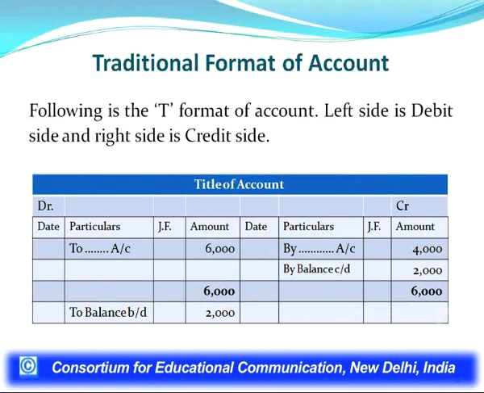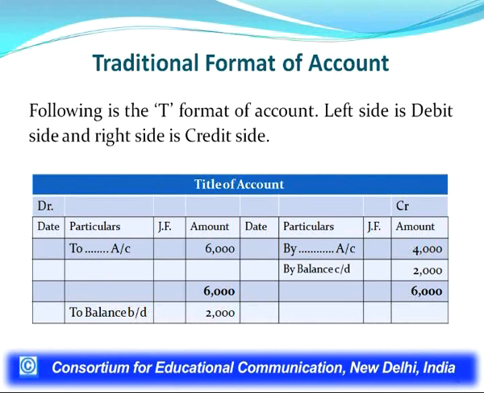Now, we will discuss this traditional format. The ledger contains many accounts. If you buy any ledger accounting book from the market, you may find two types of books. In one book, you will find this traditional format. On every page, these columns will be shown. At the top of the page, there will be space to record the title of the account. Like if you are preparing Ram's account, you have to write on the top of that page Ram's account, that is the title of account.